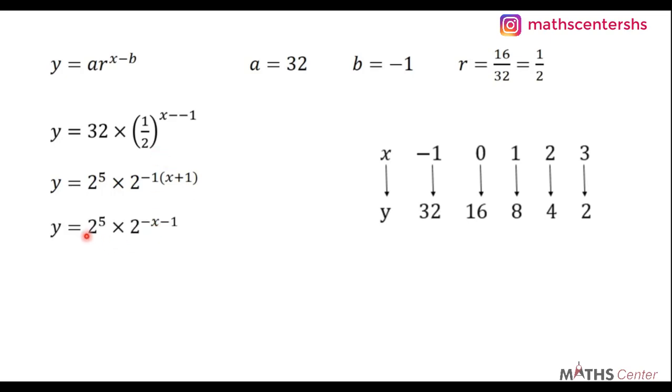Now this is going to give us y is equal to 2 exponent 5 times 2 exponent minus 1 times x, which will give us minus x, minus 1 times 1 will give us minus 1.